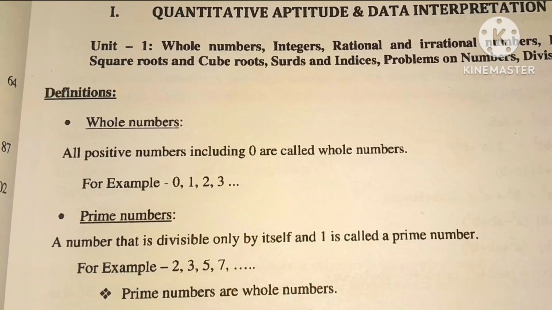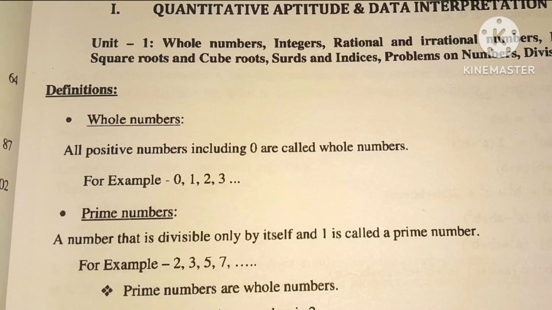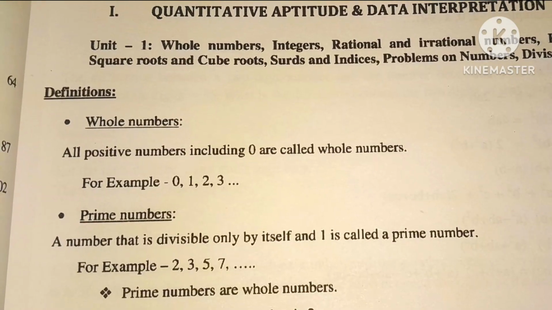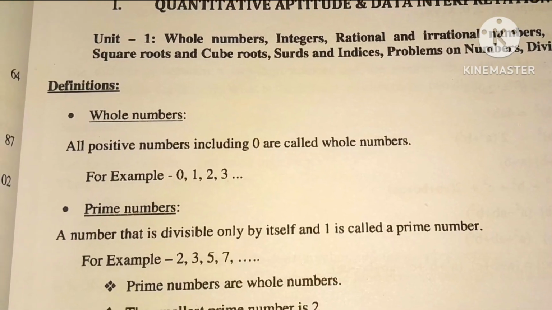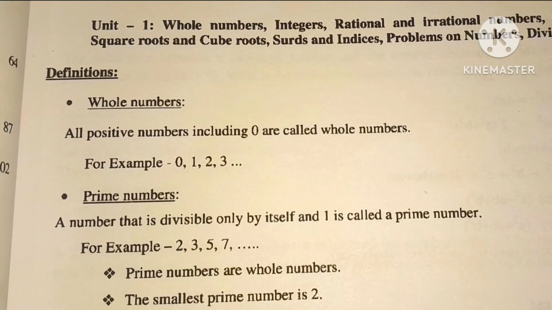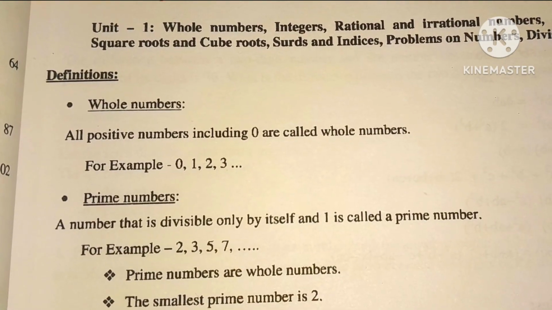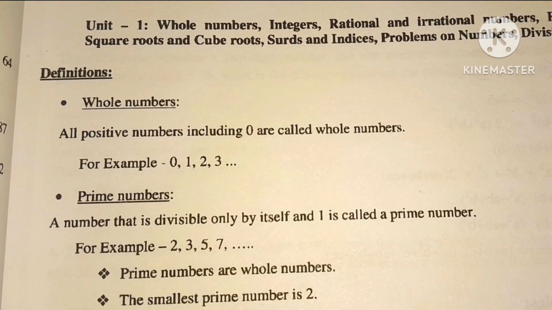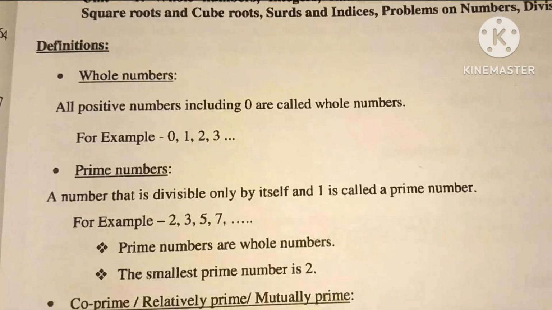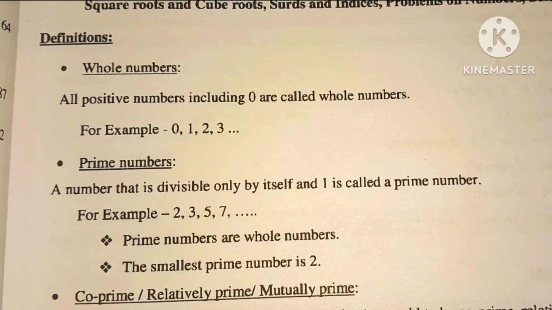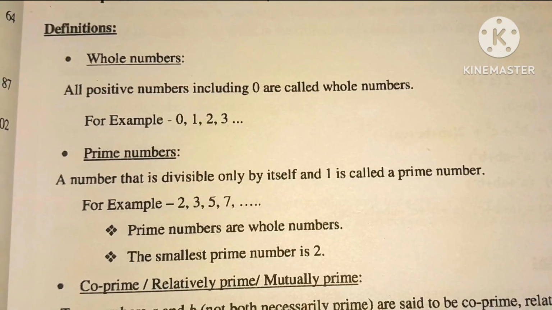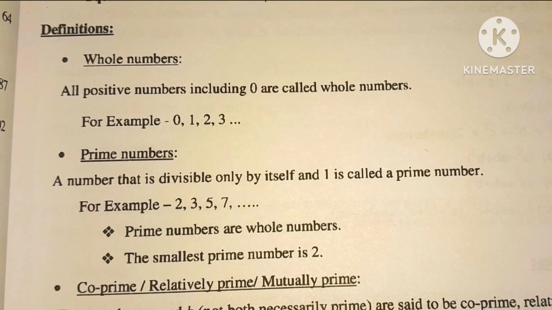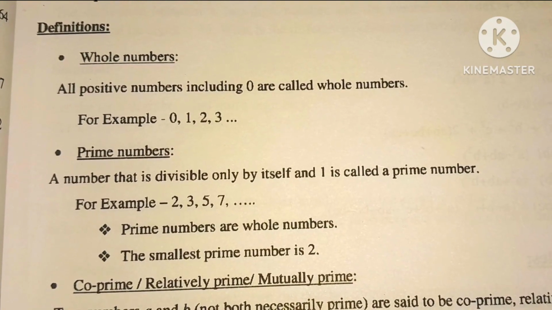Definitions. Whole numbers: all positive numbers including 0 are called whole numbers. For example, 0, 1, 2, 3, etc. Prime numbers: a number that is divisible only by itself and 1 is called a prime number. For example, 2, 3, 5, 7, etc. Prime numbers are whole numbers. The smallest prime number is 2.